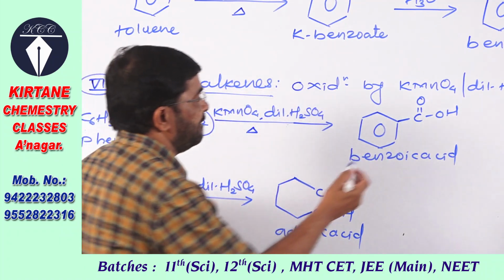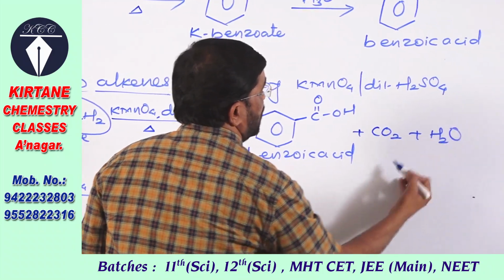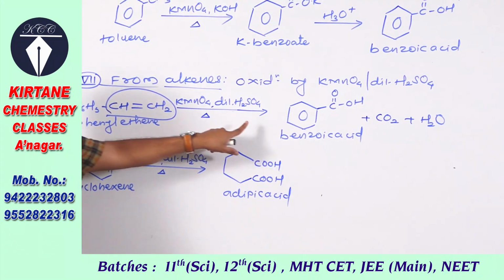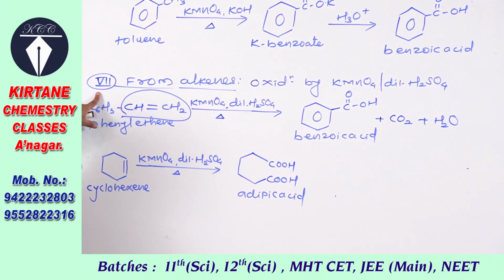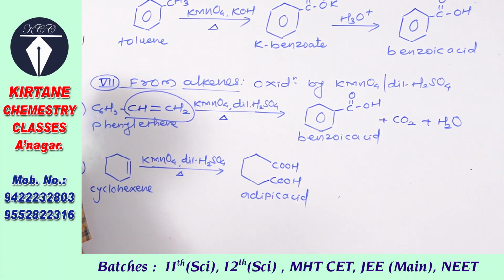In this reaction, carbon dioxide and H2O are eliminated. This is the preparation of benzoic acid from an alkene. In it we have taken phenylethene. Now take one more alkene.